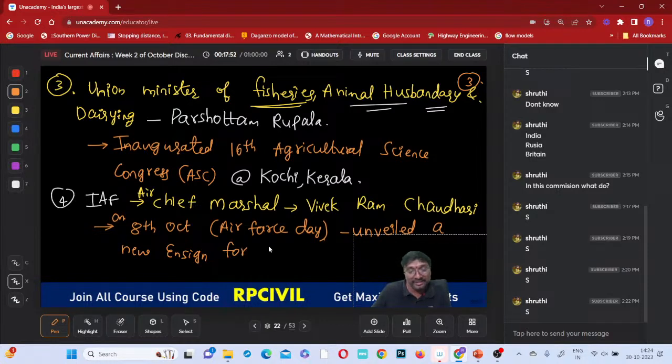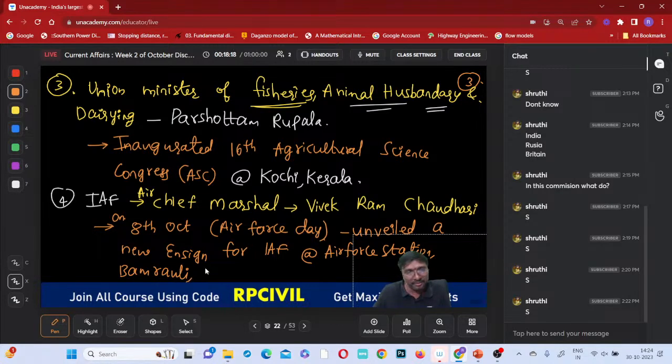Unveiled a new ensign for which one? This Indian Air Force, right? At which station was it held? Air Force Station, Bamroli.